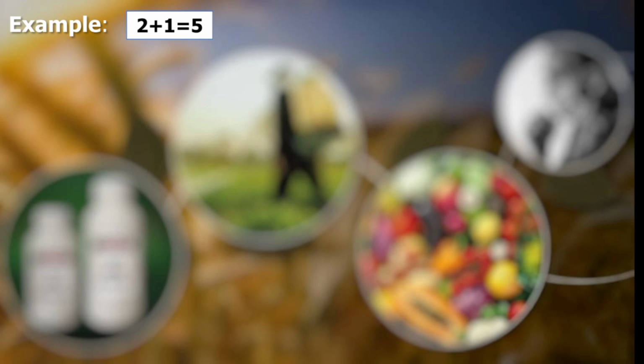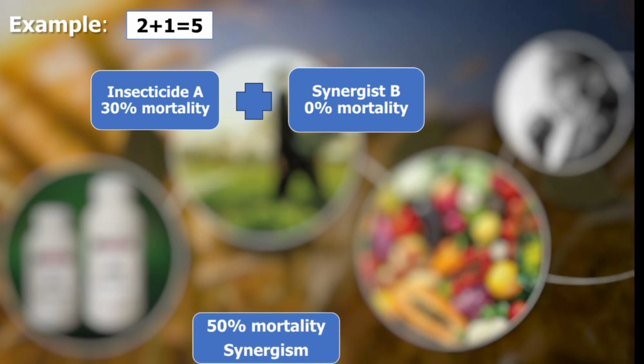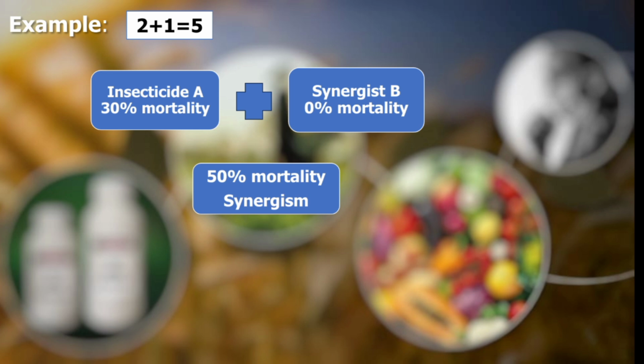And we will look at another example, which we can easily understand. When we use an insecticide with a synergist, if the insecticide has 30% mortality and the synergist has 0% mortality, then we will get 50% mortality.